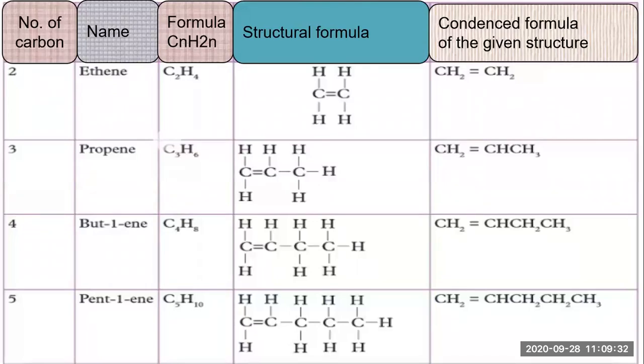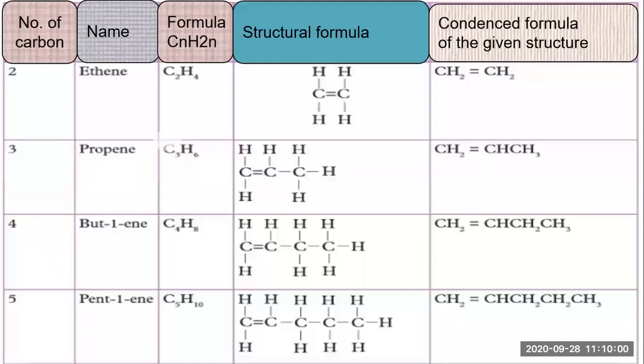Now why is 1-ene written here? Because in the first position of the carbon, the double bond is there. That's why 1 and ene, that ene suffix we write for the alkene. So here I have written ene. Likewise, just put the number of carbons in that formula and you will get the number of hydrogen atoms. Very simple. CH2 double bond CH, and then CH2, CH3.